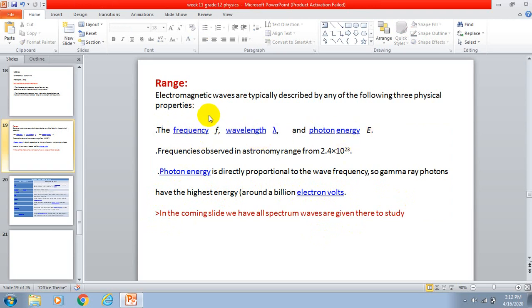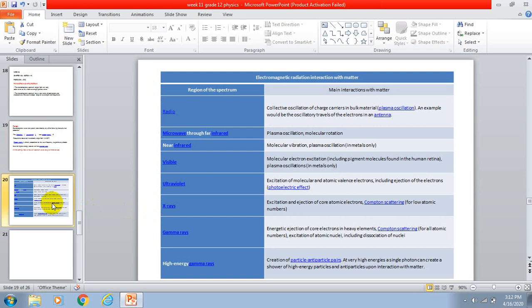As far as the electromagnetic wave spectrum is concerned, in the coming slide we have all the spectrum waves given to study. We have another slide. This is the main area of concern, and it must be studied. I downloaded this from a source: electromagnetic radiation interaction with matter. Look at how it interacts with matter.